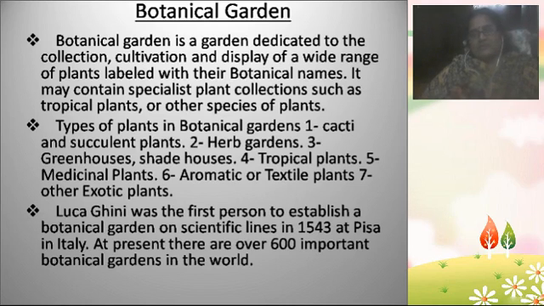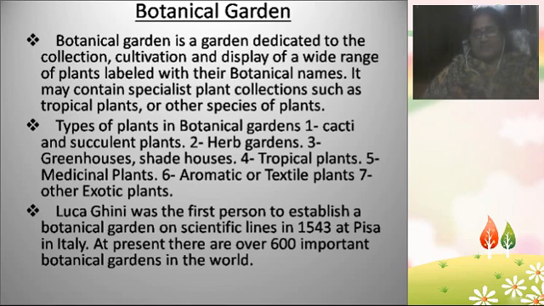Coming to the botanical gardens, it's just a garden. Botany is the science dealing with plants, the study of plants. So a botanical garden is like a normal garden, where the work is the collection and cultivation of plants.